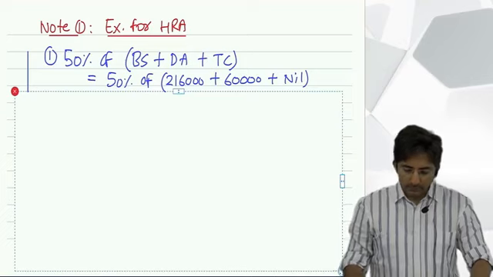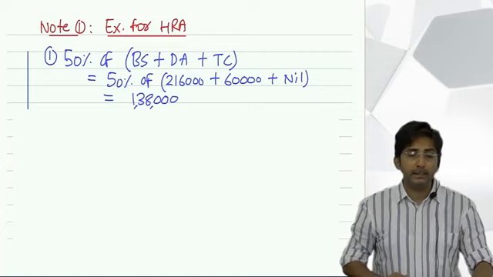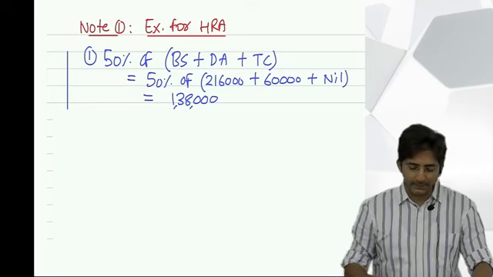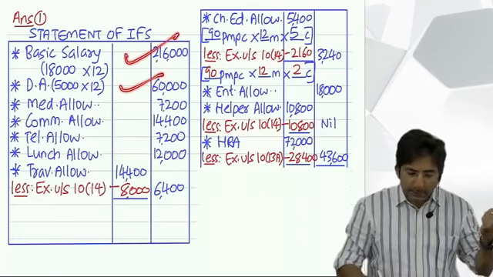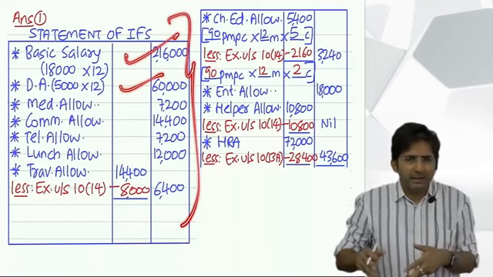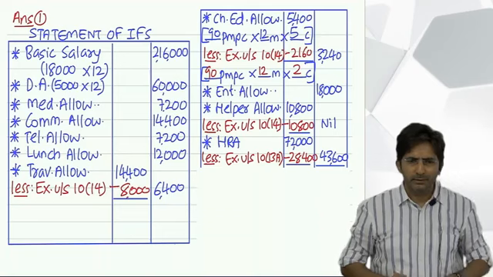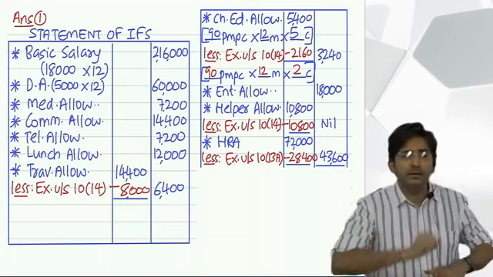1,38,000. Some student asked me the doubt, sir, are we giving the effect of dearness allowance twice? We are not giving the effect twice. The main effect of basic salary and dearness allowance was in the statement. Right now we are just doing the calculation of the formula, to find out how much exemption should be given.